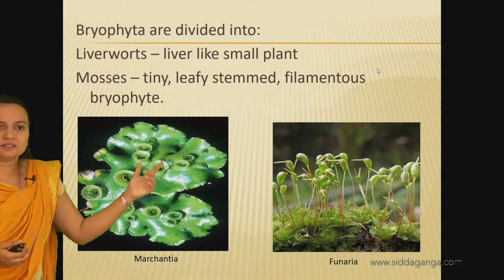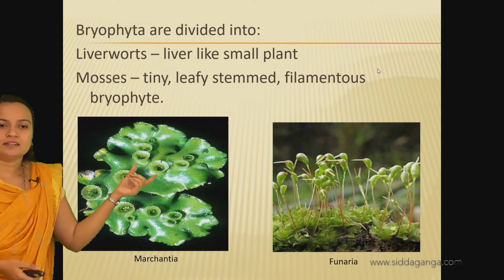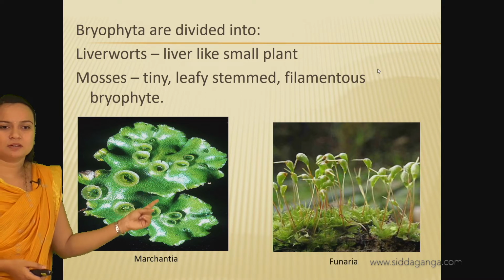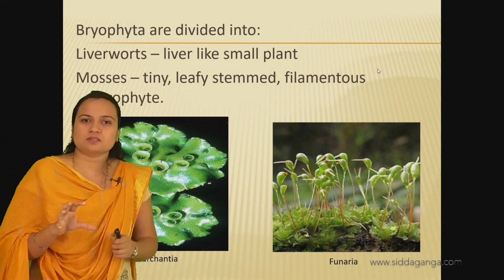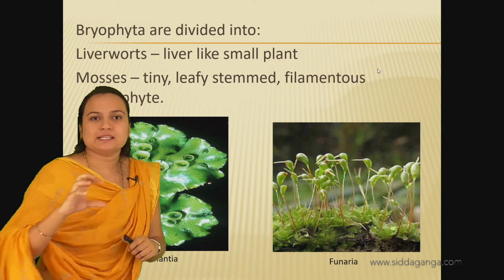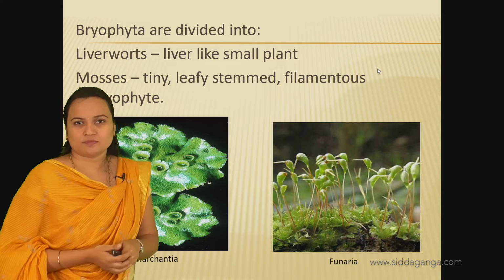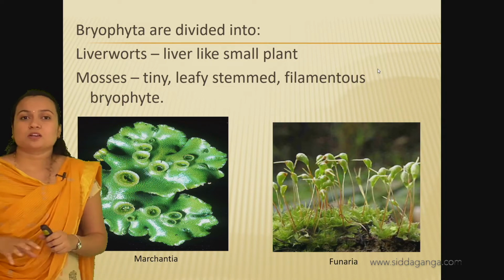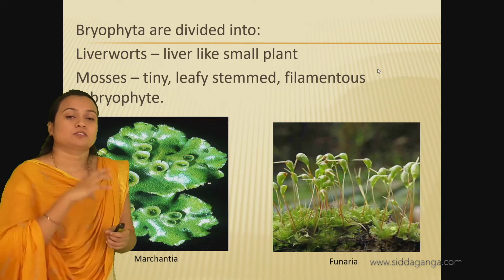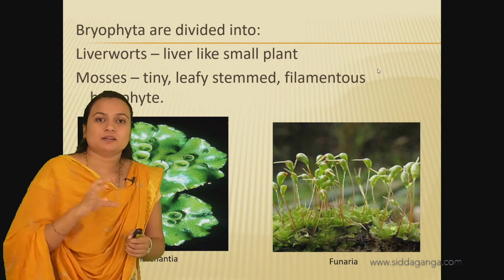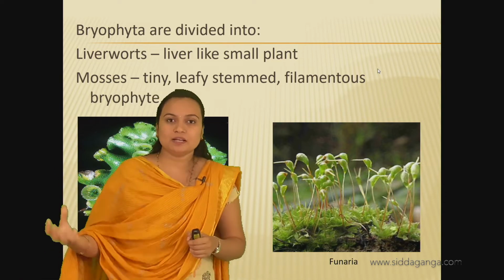Okay, and this is Marchantia, and here you can find cup-like structures on the top. These cup-like structures are called gemma cups, and they undergo asexual reproduction, the vegetative reproduction. And sexual reproduction also takes place in the Bryophyta, that is, the production of antheridium and archegonium. Antheridium is the male reproductive part, and archegonium is the female reproductive part.